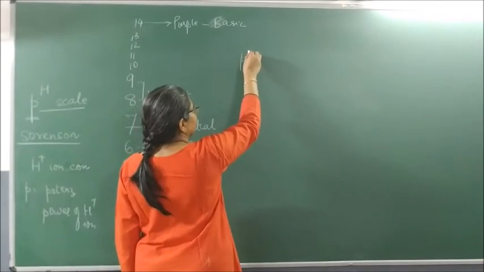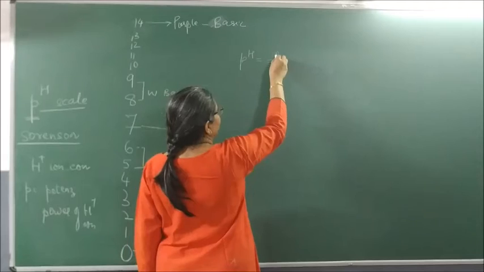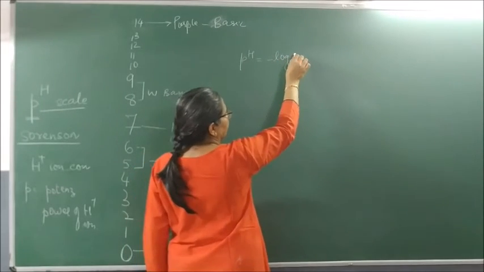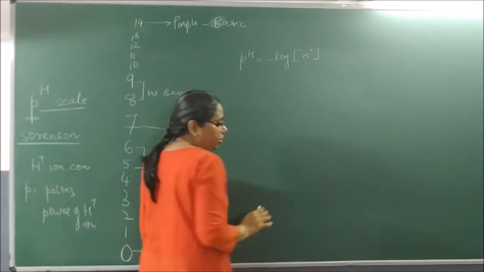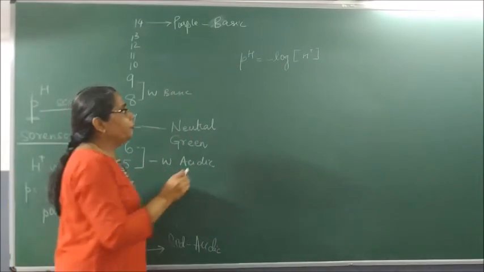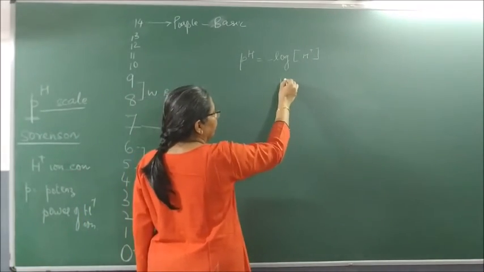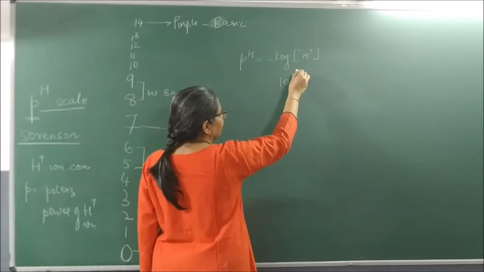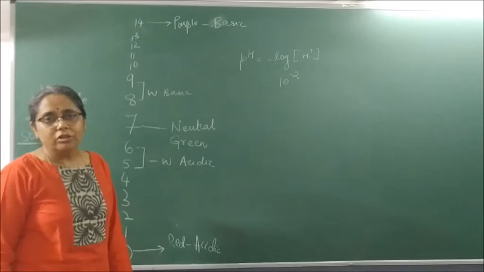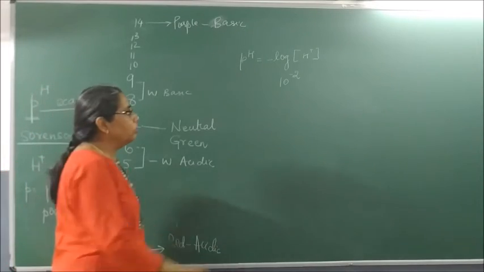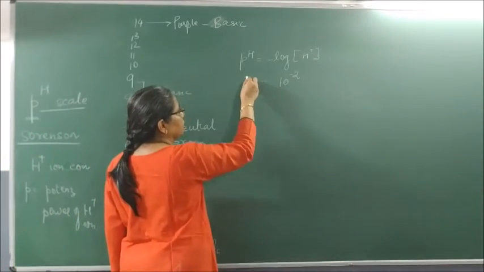pH is generally written as negative log, the logarithm value, negative log of H plus ion concentration. Suppose I say hydrogen ion concentration is 10 to the power minus 2. So pH becomes what? 2.